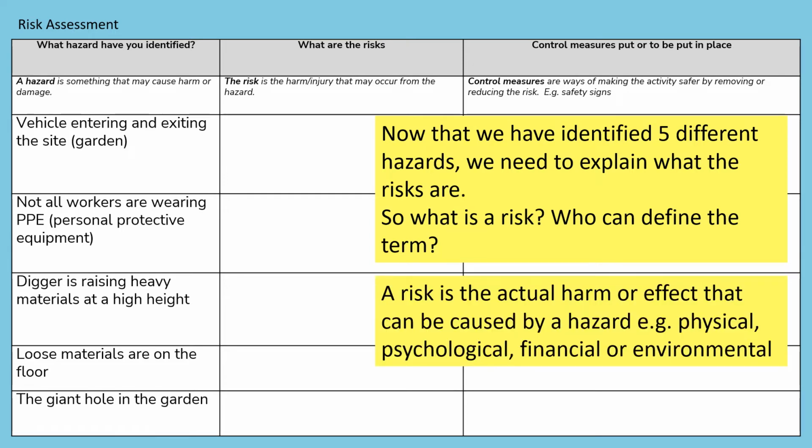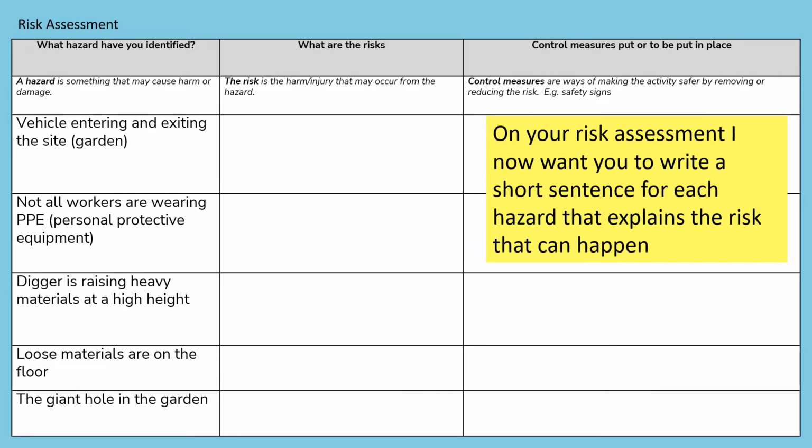So a risk is the actual harm or the effect that can be caused by a hazard. So for example, a physical, psychological, financial, or environmental effect that can be caused by that hazard. So now what I need you to do on your risk assessment, I want you to write a short sentence for each hazard that explains the risk that can happen. So for this hazard here, you're going to write the risk here so that it flows nice and beautifully along the sheet. Okay, pause the video here and complete that activity.